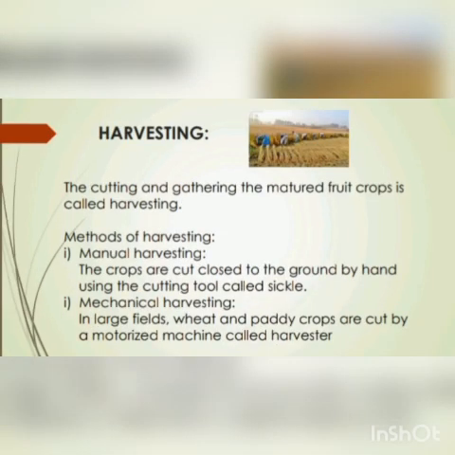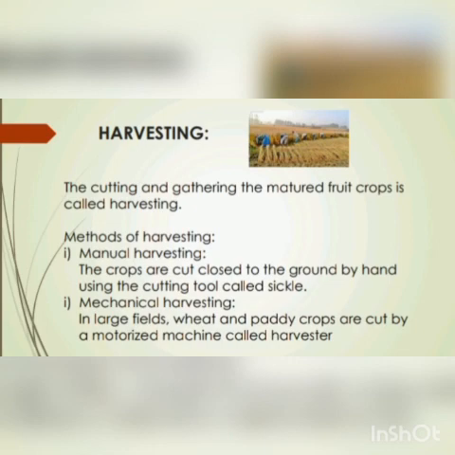Now let us discuss harvesting. Normally, it takes about 3 or 4 months for a food crop to mature. The cutting and gathering of the matured food crop is called harvesting. There are two methods of harvesting. Number 1, manual harvesting method, and number 2, mechanical harvesting method.